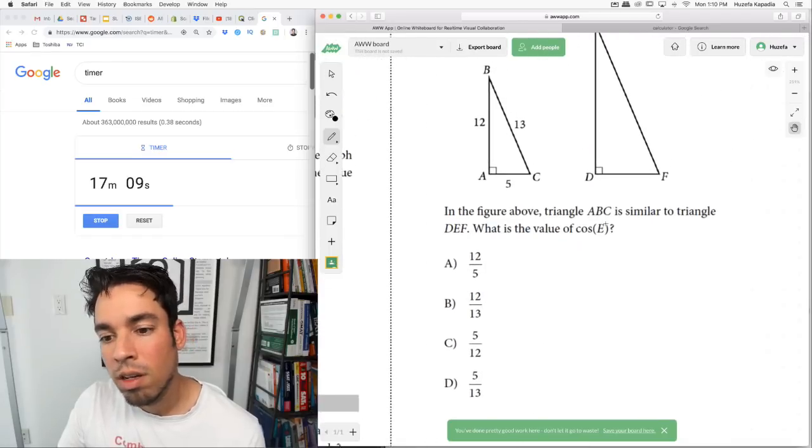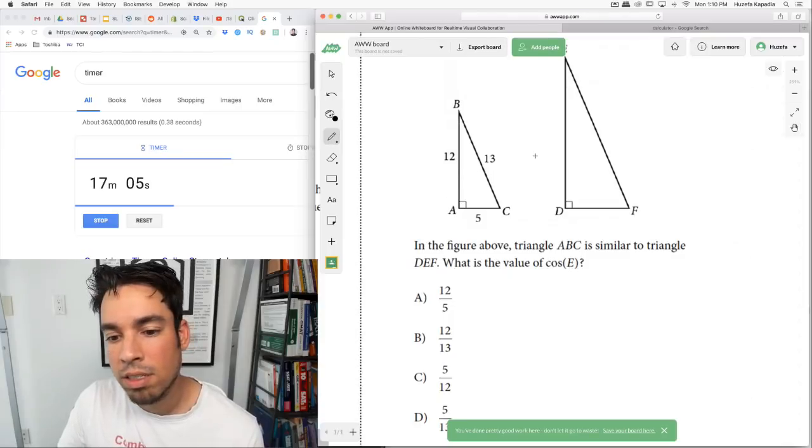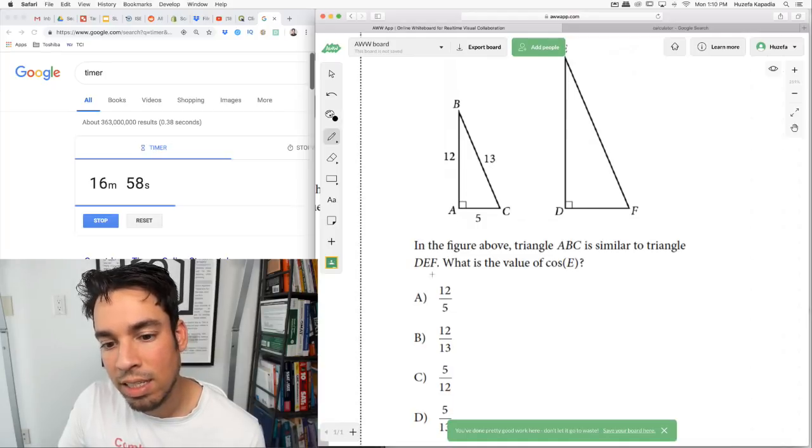Next. In the figure above, triangle ABC is similar to triangle DEF. So these are similar, and the order matters. AB is similar to DE because it's in the same order. BC is similar to EF, and it looks like that, so we can tell that's true.